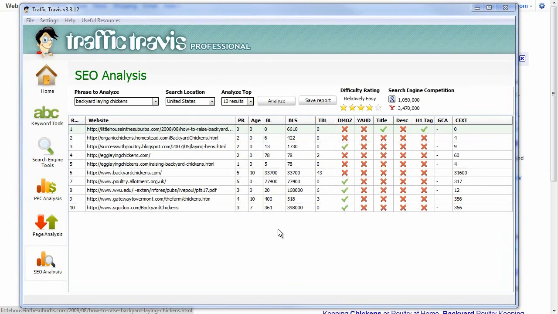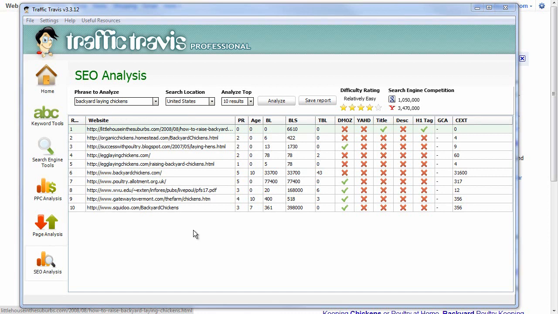Something to look at too is whether the keyword is in the domain name of the sites you are competing against. If you remember from the last search I did, backyard chickens, the top 4 results were actually from backyardchickens.com, and that site had the keywords in the domain name, which gives it a big boost for SEO and makes it harder to compete against. For this keyword, backyard laying chickens, there aren't any results here that have those keywords in the domain, which also might mean that backyardlayingchickens.com might be open, or backyardlayingchickens.org. I haven't checked that yet, but later down the road, if I decide I want to buy my own site, those are possibilities that might be available.